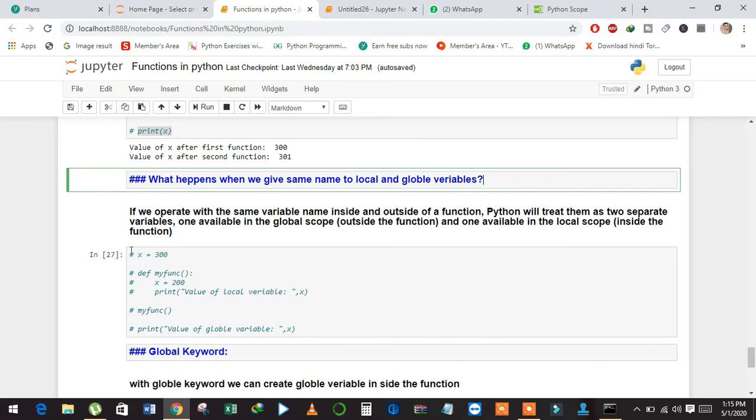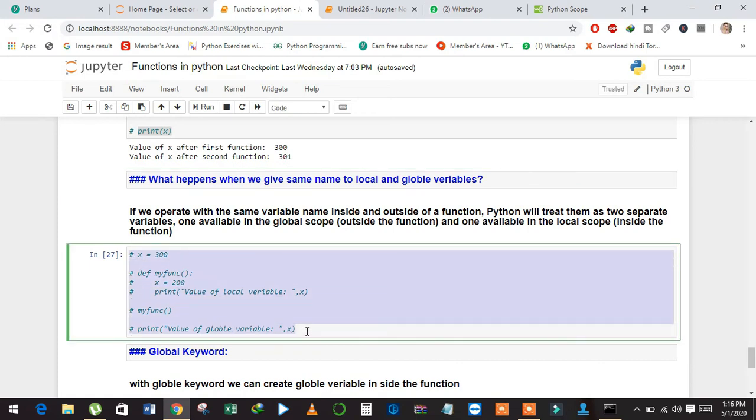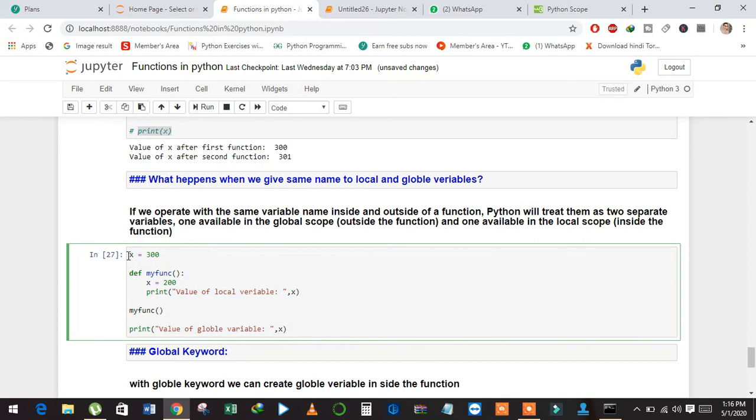And see here in the example, I have a global variable equal to 300, and then I have a function, and inside the function I created x again which is equal to 200, and then printed the value of x inside the function and then called the function. After calling this function I just printed the value of x, and see what happened.